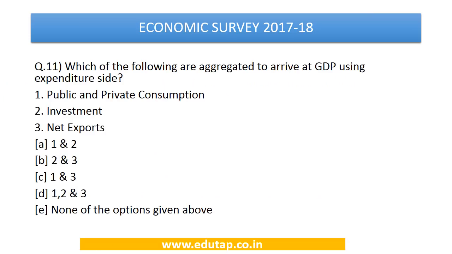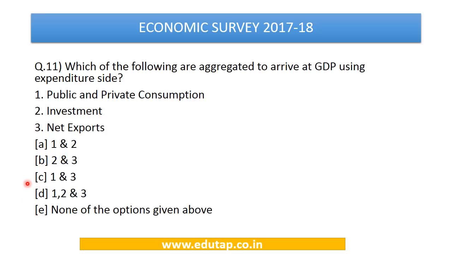Which of the following are aggregated to arrive at GDP using the expenditure side? First of all, there are different ways of measuring GDP. One can be from the income side, one can be from the expenditure side, one can be from the production side. The question says we are trying to measure GDP from the expenditure side. What do we have to aggregate? 1. Private and public consumption, 2. investment, 3. net exports. Options are 1 and 2, 2 and 3, 1 and 3, 1, 2 and 3, or none of the above.